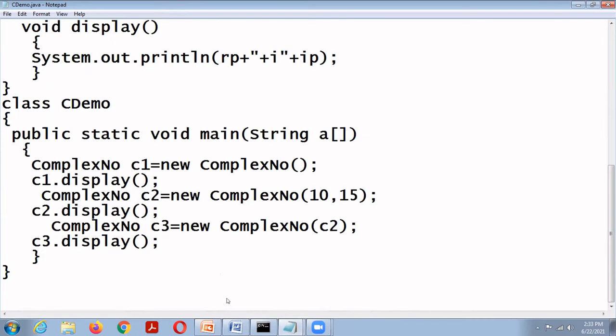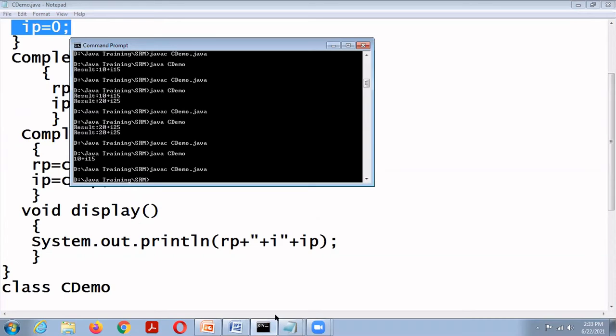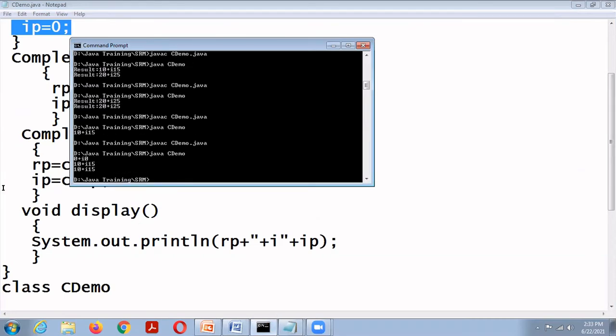So the first object is 0 plus i0, the second object C2 is 10 plus i15, and the third object C3 is also 10 plus i15.